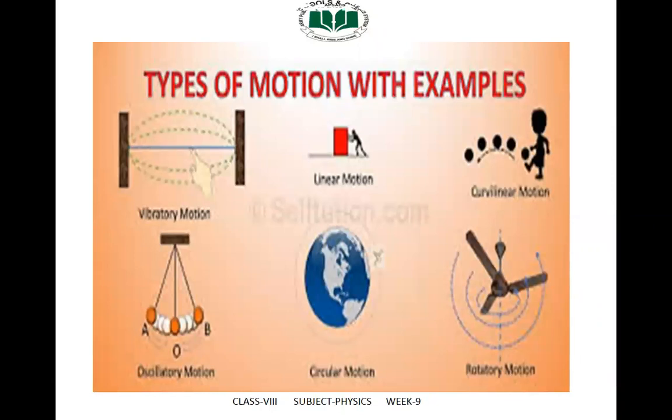Now we will come back to our today's topic, types of motion with examples. If we observe carefully, we will find that everything in the universe is in motion. However, different objects move differently. Some objects move along a straight line, some move in a curved path, and some move in some other way. There are three types of motion: translatory motion, vibratory motion, and random motion. And the other two types of translatory motion are linear motion and circular motion. We will discuss one by one.